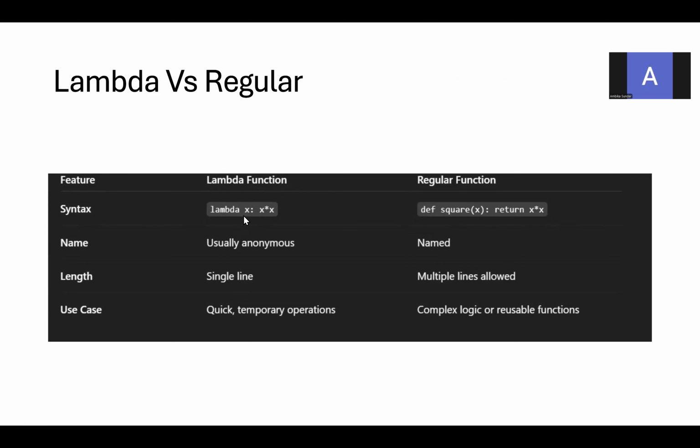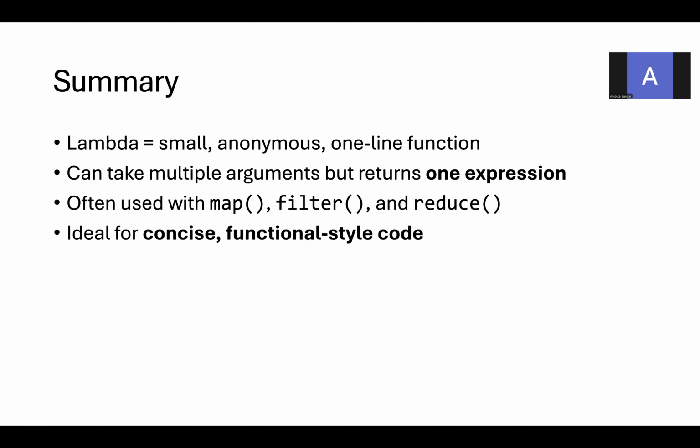The parameter you are giving after the lambda, x, and x square is the computation, which you give after the colon. Name: usually anonymous, you won't give any name for a lambda. This is the named one. Length: single line versus multiple lines allowed. Use: quick temporary operations versus complex logic or reusable functions. These are the differences between lambda and regular functions.